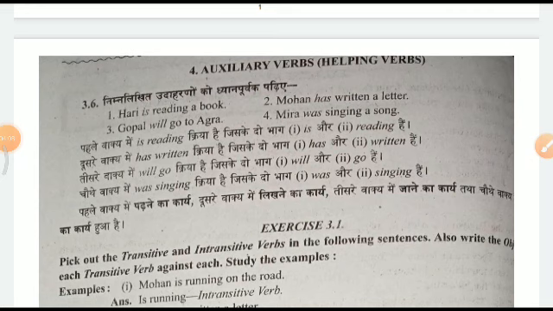So here the word "has" is there, which is called a helping verb or auxiliary verb. Gopal will go to Agra. So "will" is the auxiliary word here. They basically link the two parts of the sentence, the subject as well as the predicate. They are part of the predicate, but they basically link.